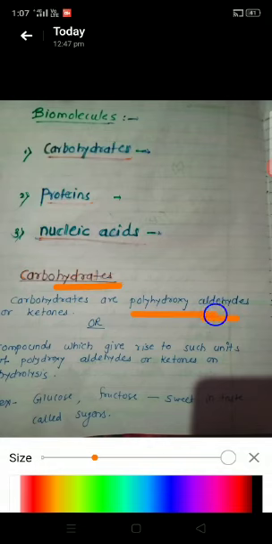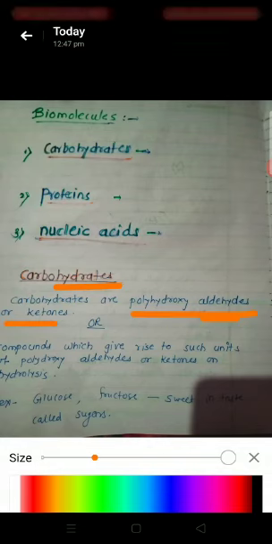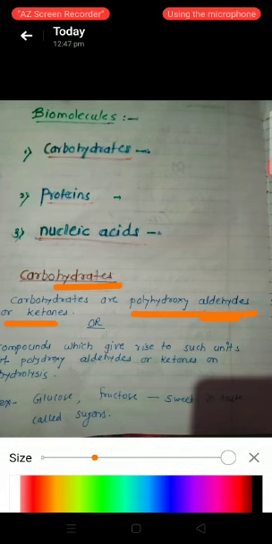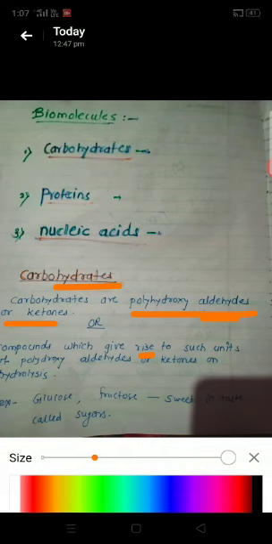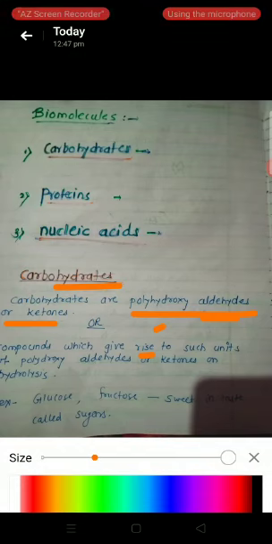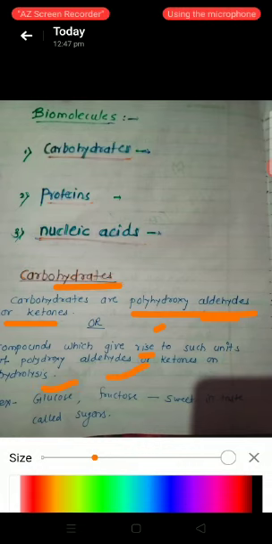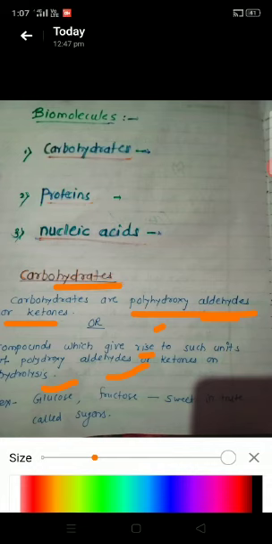Carbohydrates are the polyhydroxyaldehydes or ketones, or we may say that a compound which gives rise to such units of polyhydroxyaldehydes and ketones on hydrolysis is called a carbohydrate. Examples of carbohydrates are glucose and fructose. These are the carbohydrates.